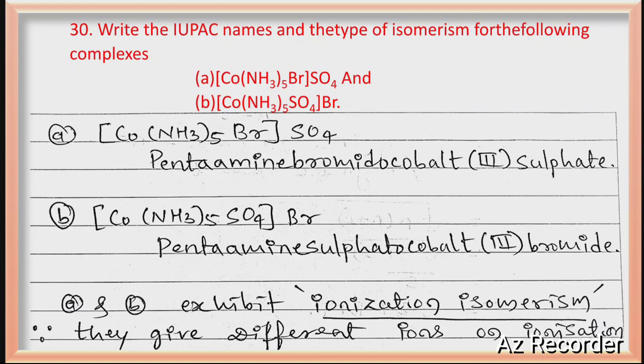Here, see A and B: only the ions are different. Carefully see, what is inside the coordination sphere, meaning inside the bracket, and what is outside the coordination sphere, those are only different. So when you put them into water, they will give different ions. So they are exhibiting ionization isomerism because they give different ions on dissolving in water.